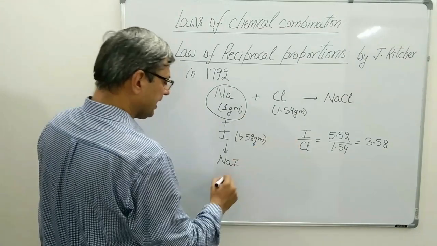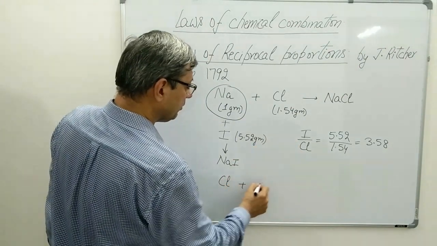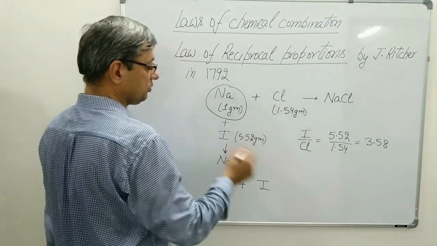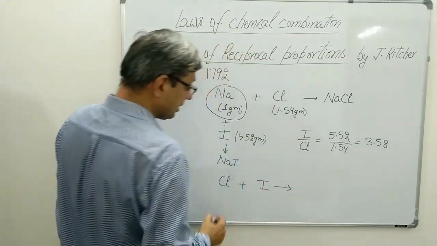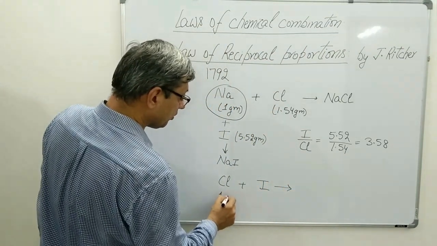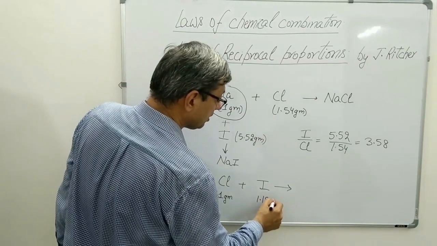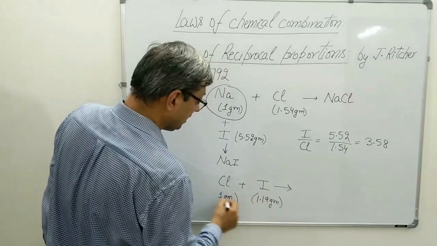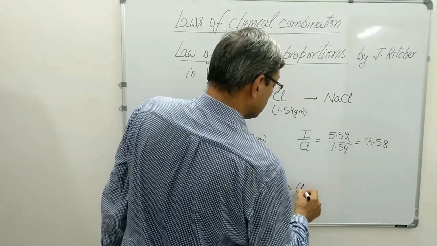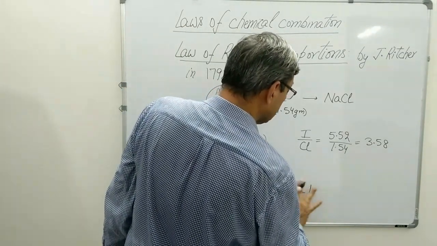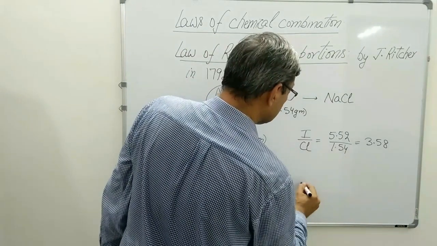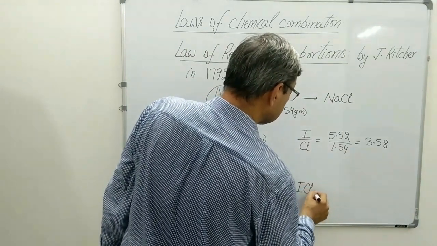Now we react chlorine and iodine, these two, among themselves. We use 1 gram chlorine and we use 1.19 grams of iodine, and the product obtained is iodine trichloride.